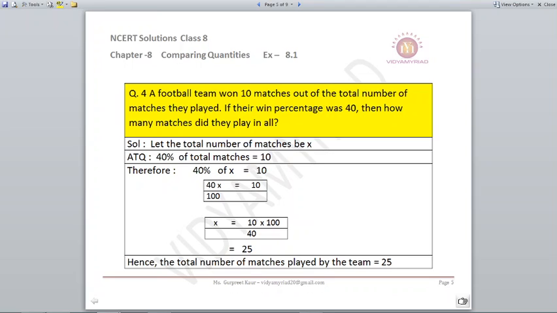Just do 40% of 25 now. 25 multiplied by 40 upon 100. If you do, your answer will come as 10. So that is the required answer. So 10 matches, they won.